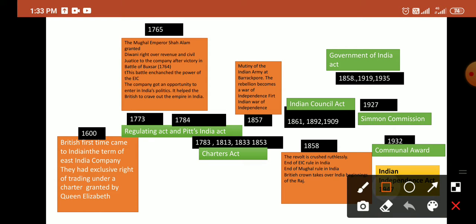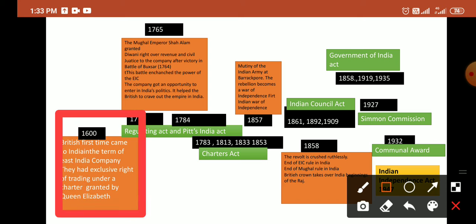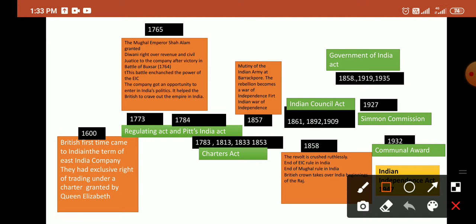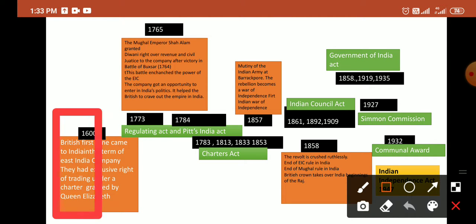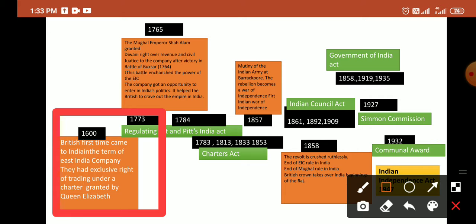Starting with the background, in the year 1600 the British came to India for the first time, in the form of the East India Company, and over a period of time they had an exclusive right of trading under the charter granted by Queen Elizabeth. And later in the year